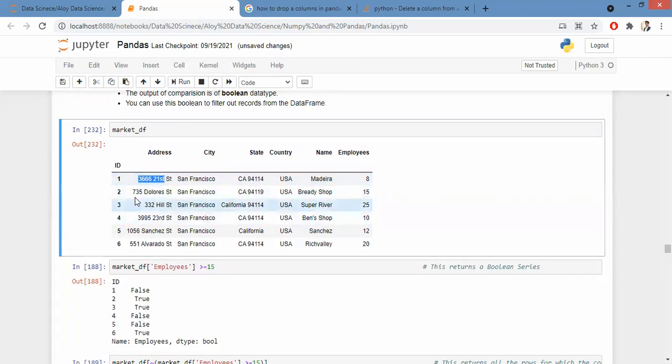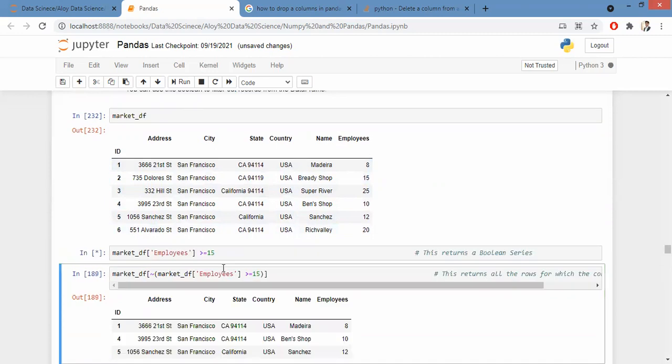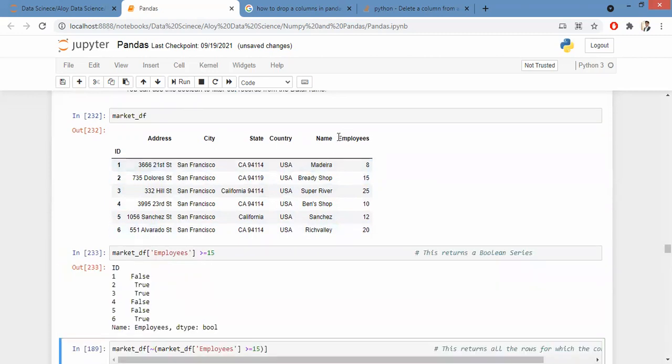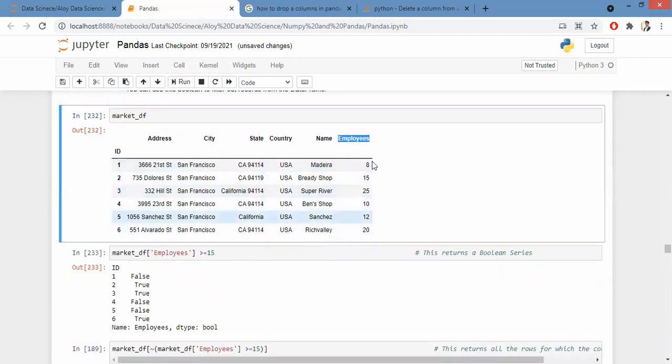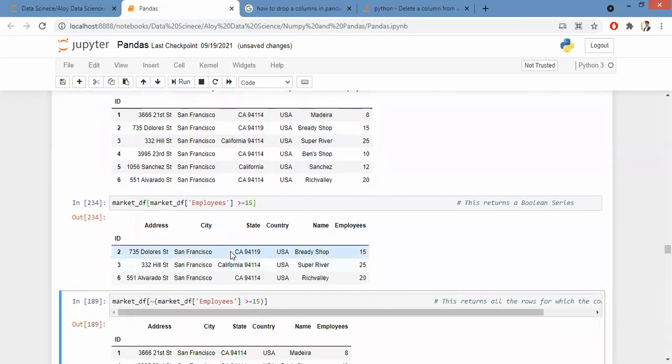And this is the address of each and every shop. Now, if I want to filter the shops where their employees are more than 15, all I have to do is first take the employees column, filter it for greater than or equal to 15, pass it back to my original data frame, and I have my data.